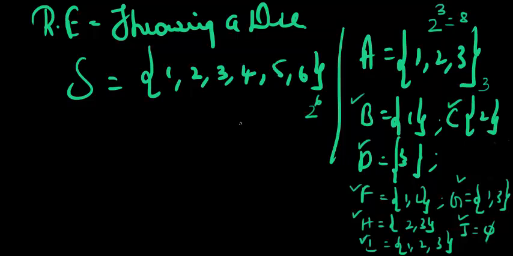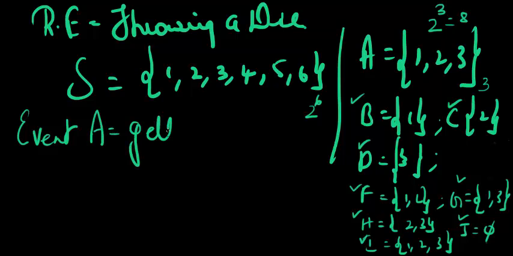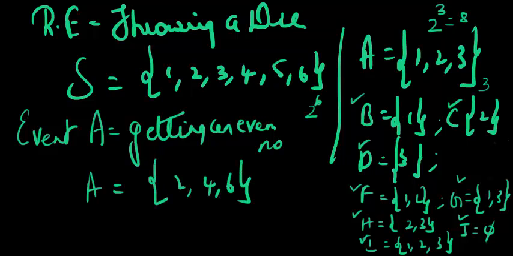I'm not going to write all of them, but here I'm now going to define an event. An event is a subset of a sample space. So how many events can I have for this particular sample space or random experiment? I can have 64 events that I can define here. So an event A can be defined as getting an even number. The elements belonging to this are 2, 4, and 6. That is all it is. So an event is a subset of a sample space.